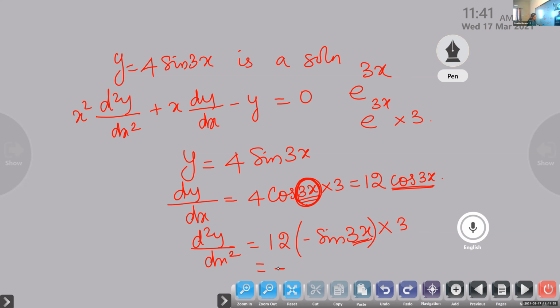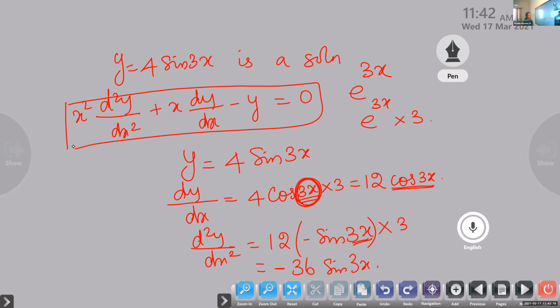So this is minus 36 sine 3x. So y is 4 sine 3x, the first order derivative is 12 cos 3x, and the next order derivative is minus 36 sine 3x.